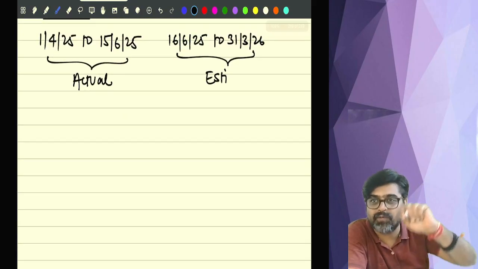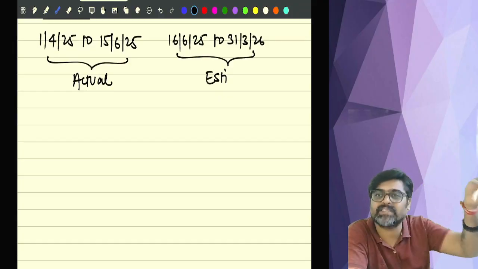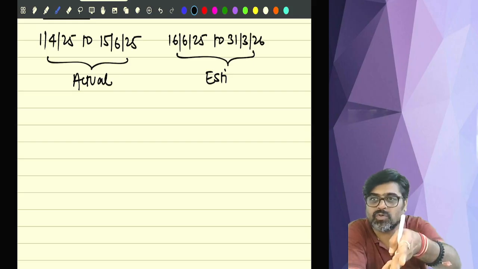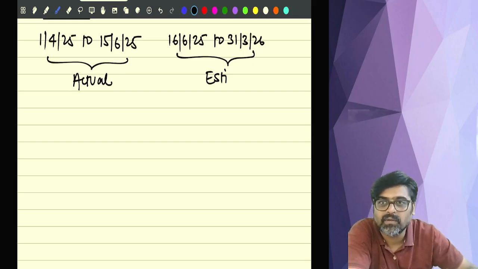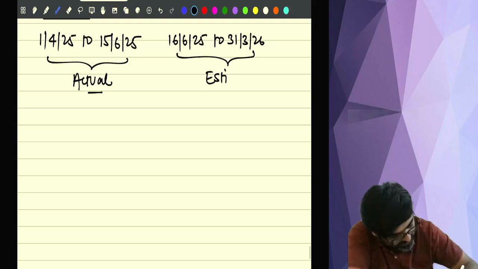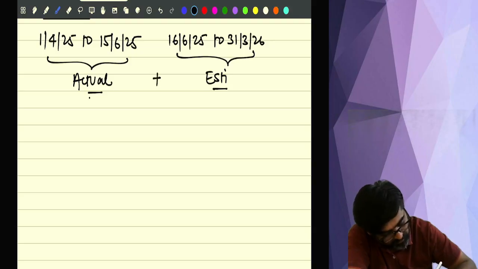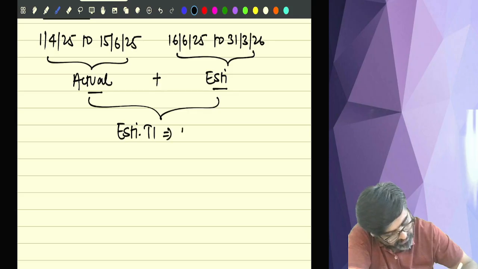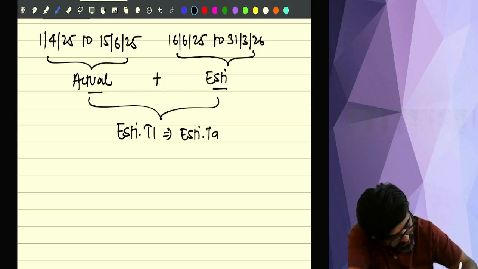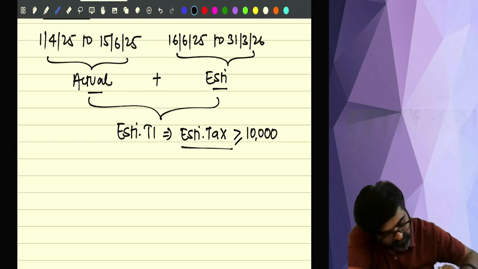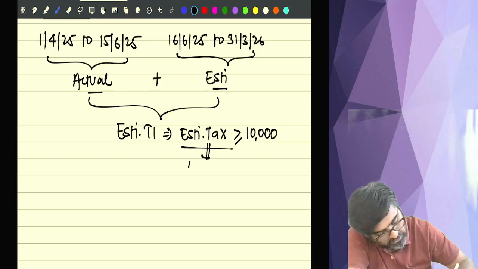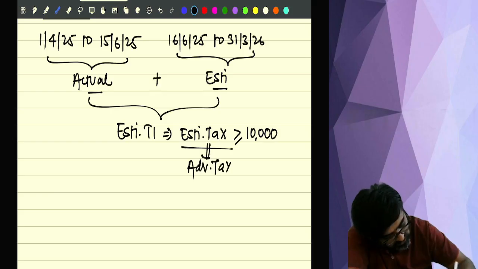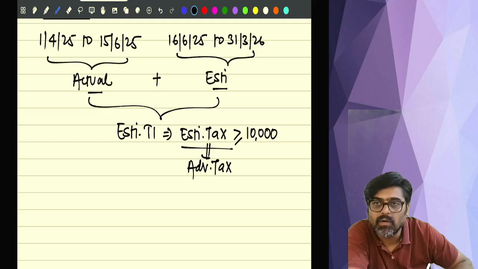But now you don't have to estimate for the full year, no? We are calling you on 15th June. So you will have to estimate from 16th June. Because till 15th June, you are aware of how much you have actually earned. So take this actual figure, take this estimated figure, add both of them, and now calculate your estimated total income. And on that estimated total income, calculate your estimated tax, which is 10,000 rupees or more. And this estimated tax, if it is more than or equal to 10,000, this is your advance tax. Yes or no?